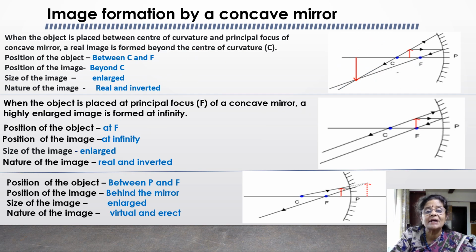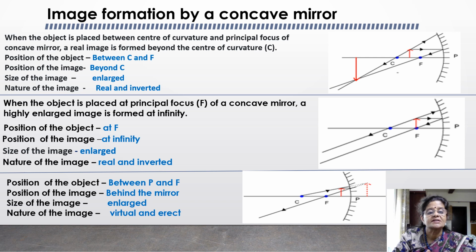Let's understand the image formation by a concave mirror for different positions of the object. When the object is placed between center of curvature and principal focus of a concave mirror, a real image is formed beyond the center of curvature. So here the position of the object is between C and F. Position of the image is beyond C.